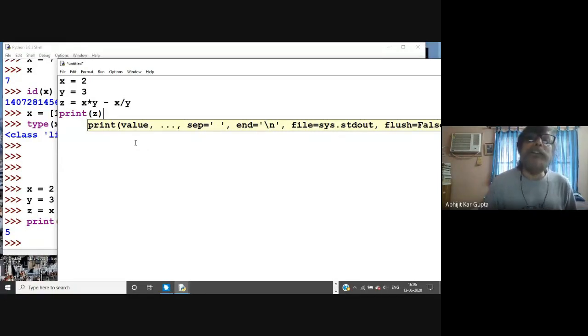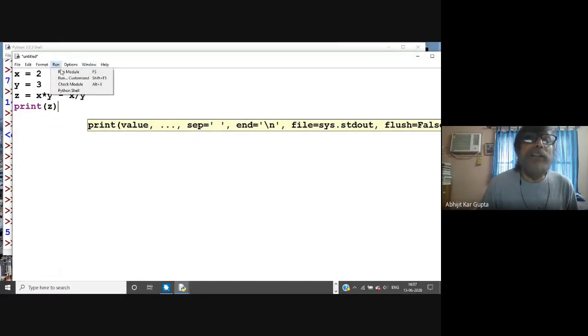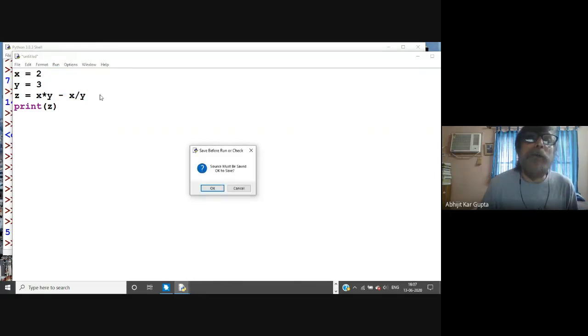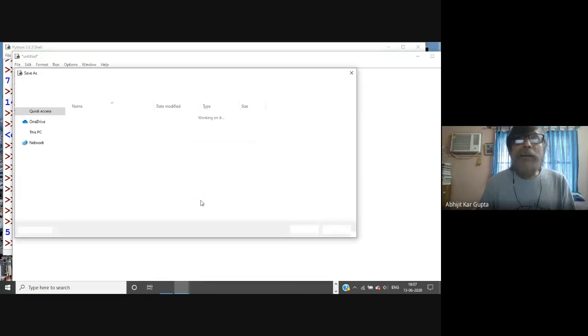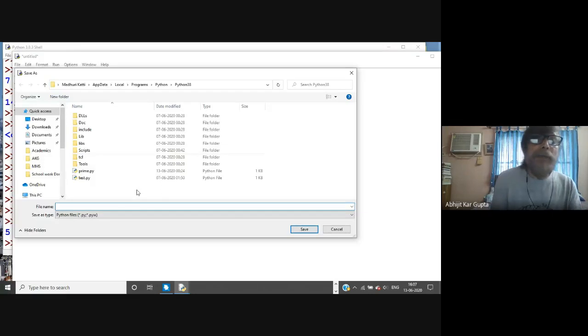Now this is your complete code. If you write this and run it on your Python shell, you run the module. The first time, it will ask you to save the file under some name. I give a name, say for example,